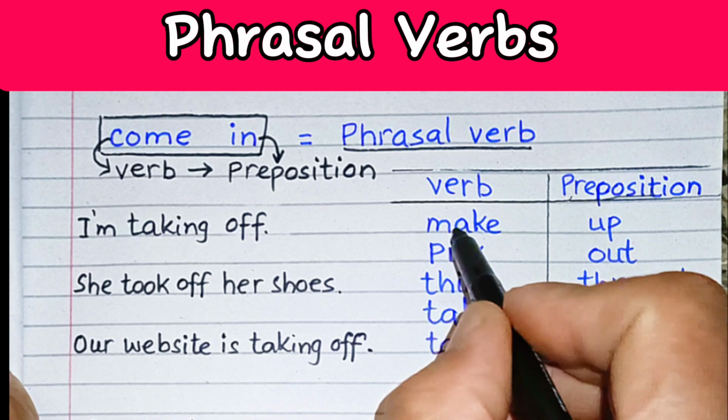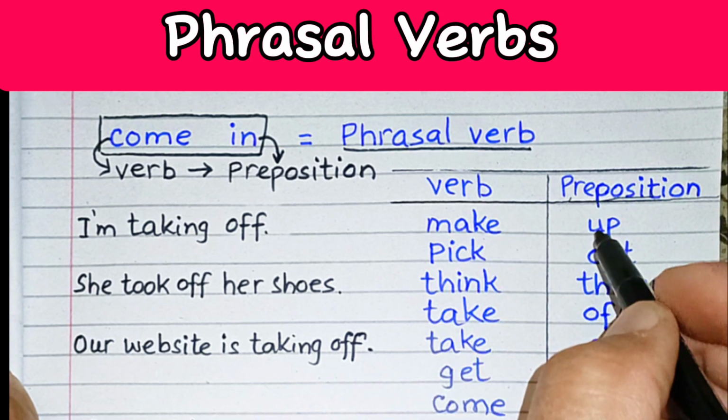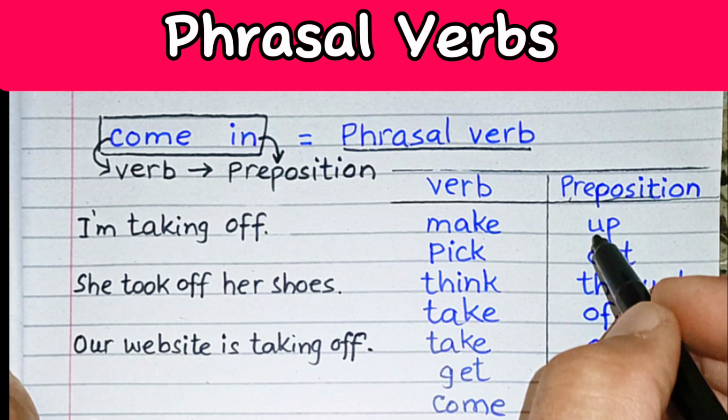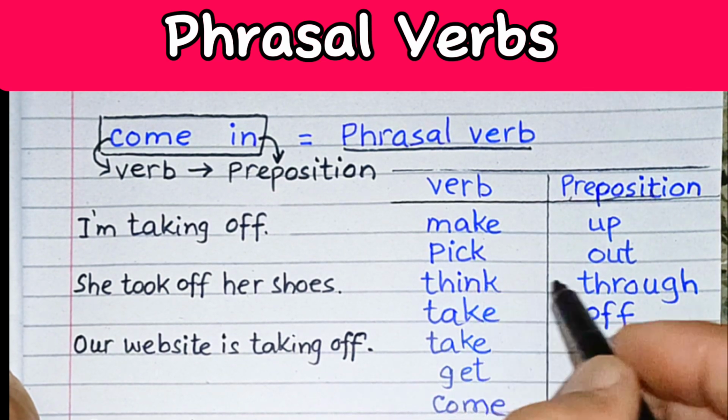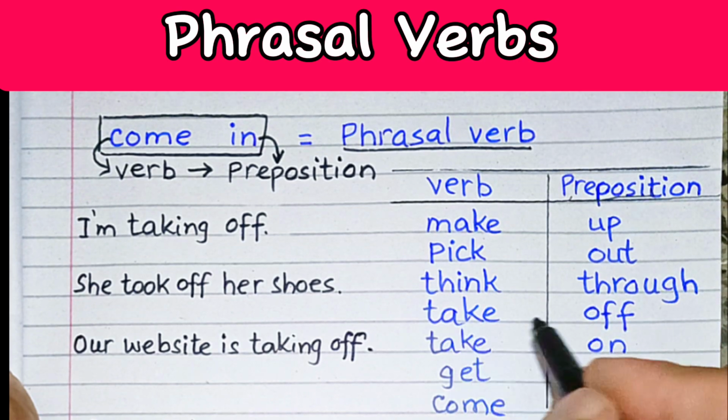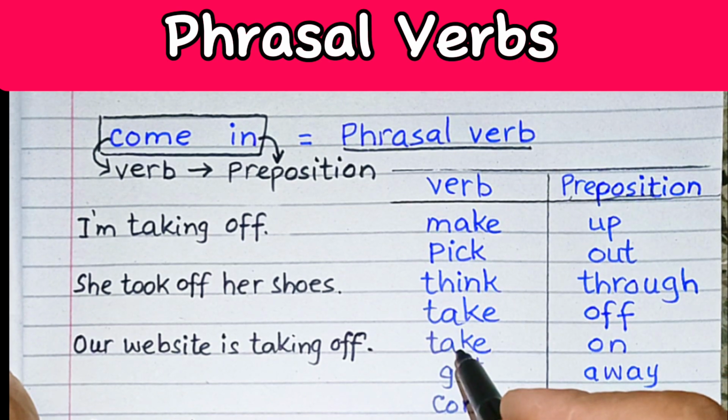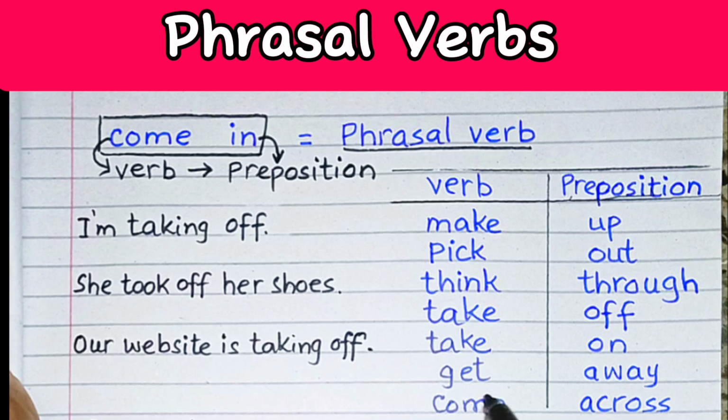So the verb is make and it is followed by a preposition up. Pick out, think through, take off, take on, get away, come across.